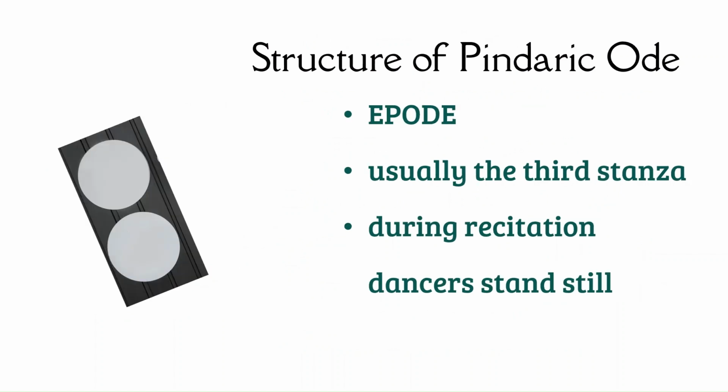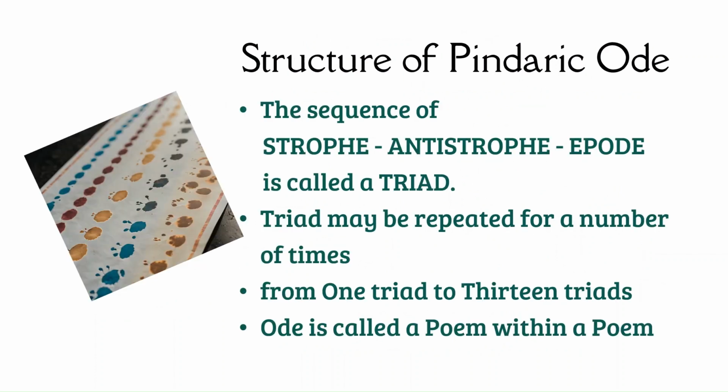The third component of the Pindaric ode is epode, and usually this is the third stanza. While the recitation of this stanza, the dancers stand still. Altogether, the sequence of the Pindaric ode, that is, strophe, antistrophe, and epode, is called a triad. A triad may be repeated a number of times.